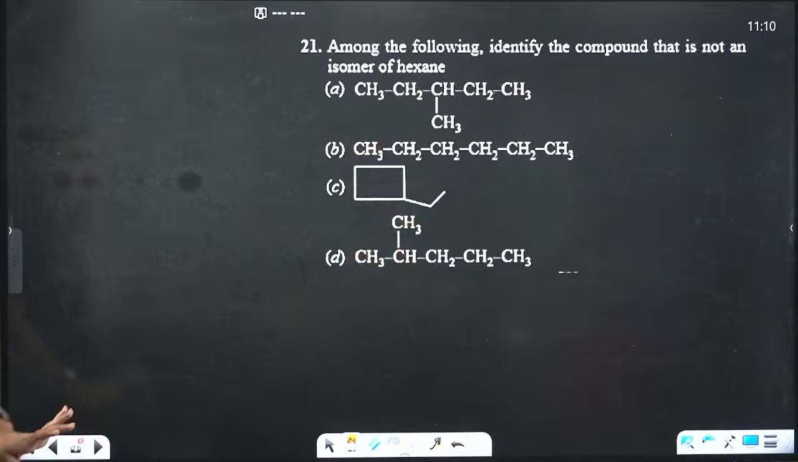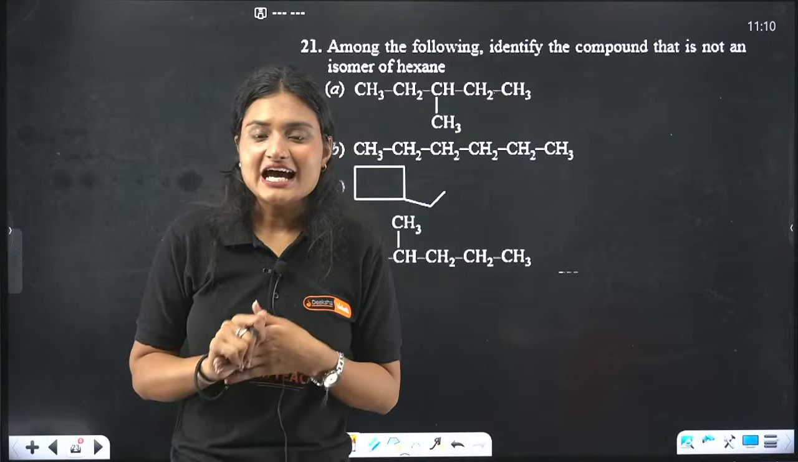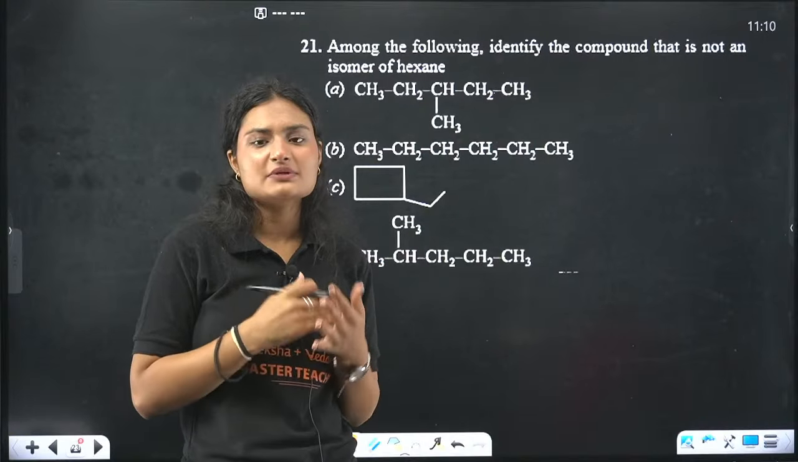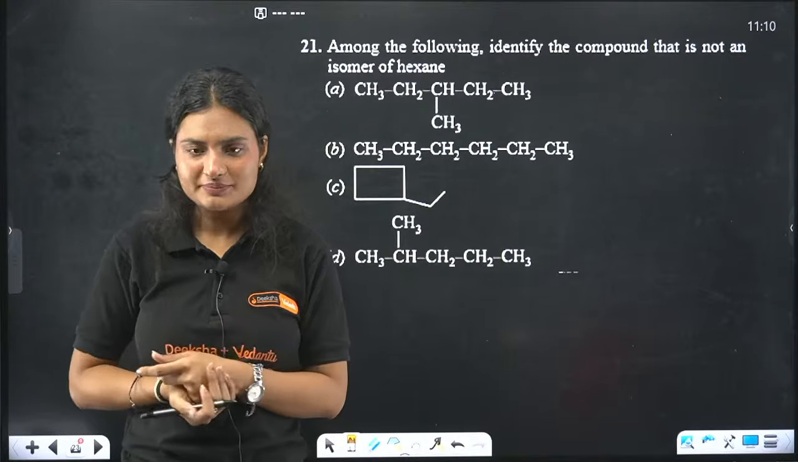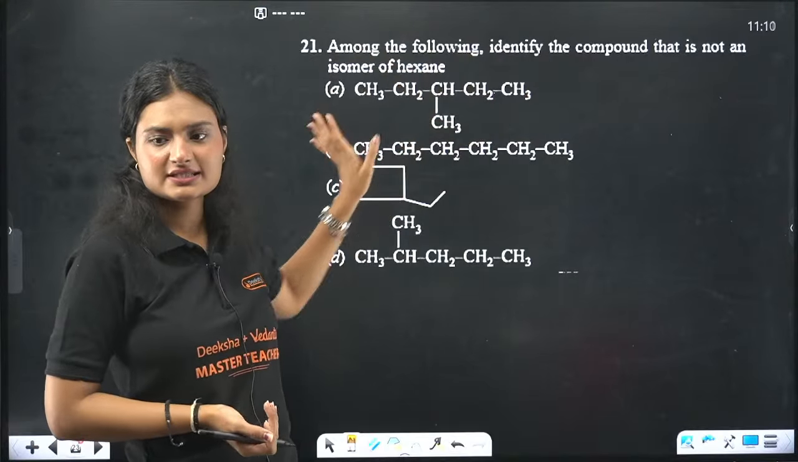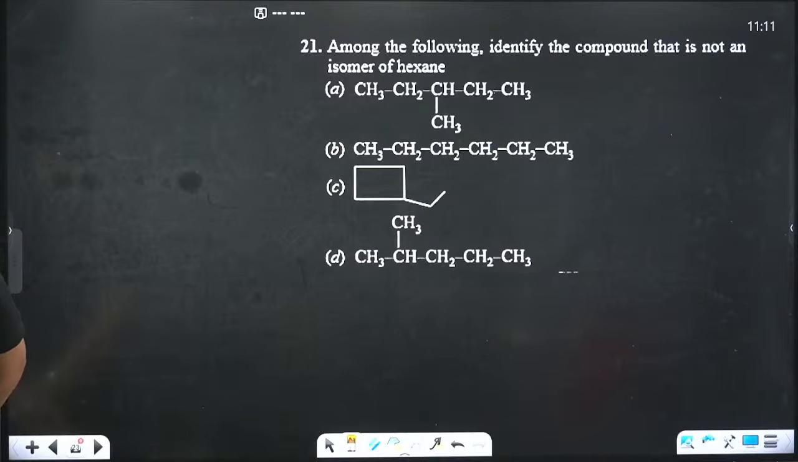Next question. Among the following, which is not an isomer of hexane? Very easy. Isomers of hexane means having the same molecular formula but different structural arrangement. Let's see, 1, 2, 3, 4, 5, 6 carbons. This is hexane's isomer. Tell me the answer. Very easy.